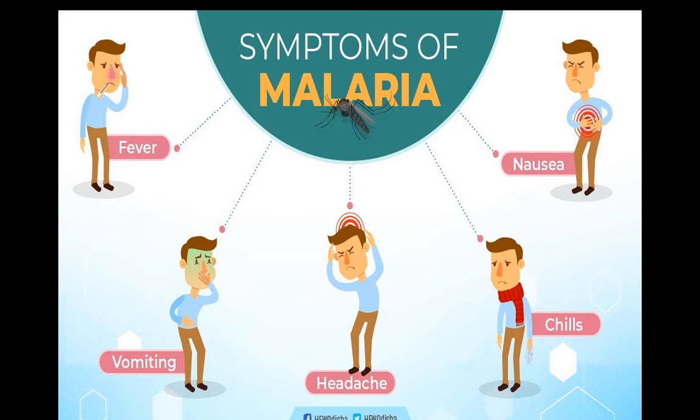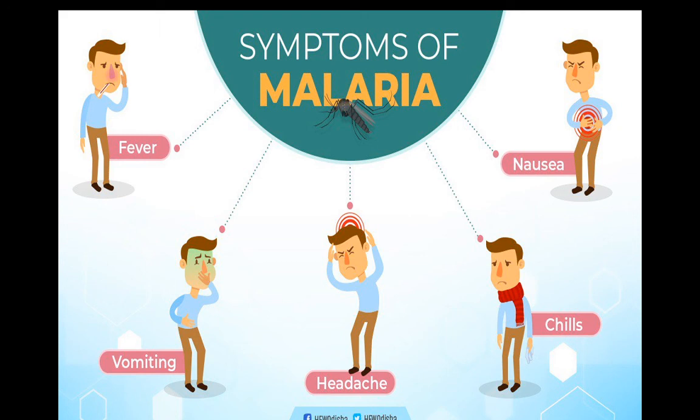So write the symptoms of malaria: high fever, vomiting, headache, chills, nausea, and write the poor immune system. P-O-O-R, poor, I-M-M-U-N-E, immune system. Okay, the symptoms I have mentioned should not be ignored.